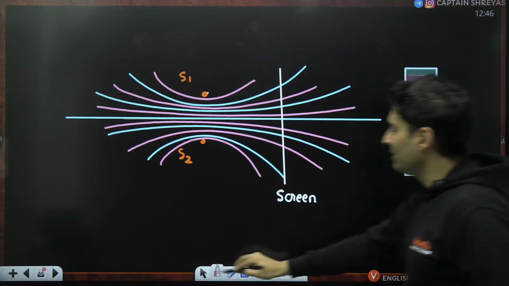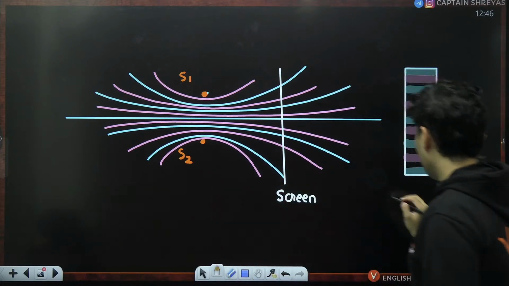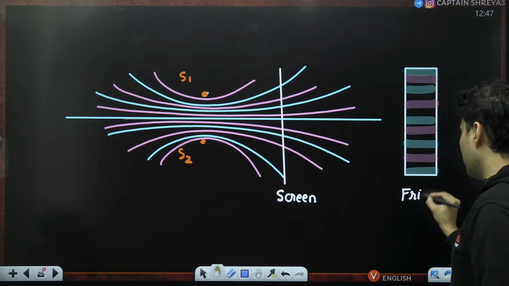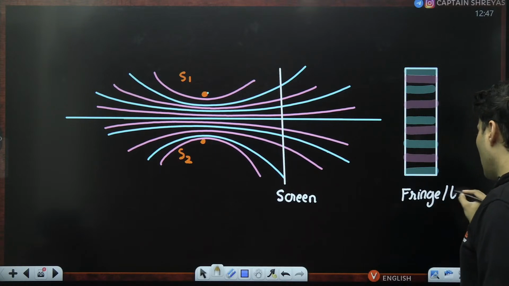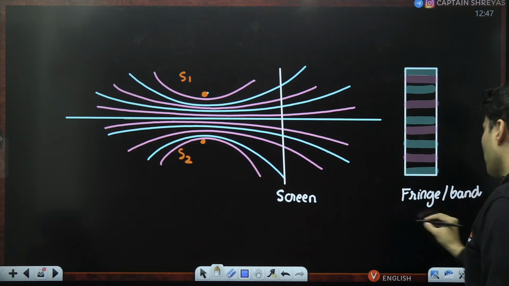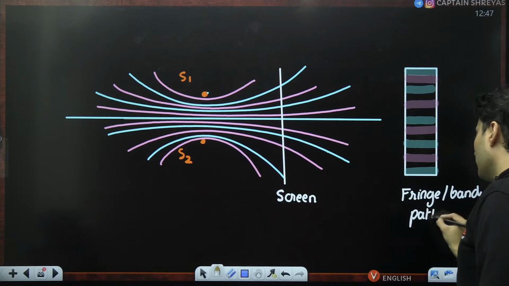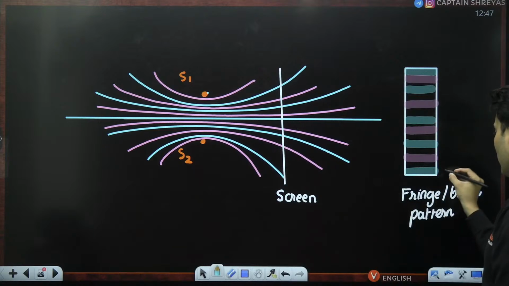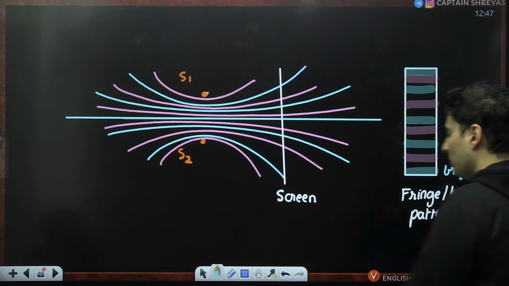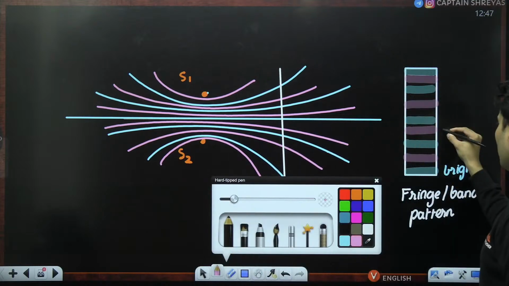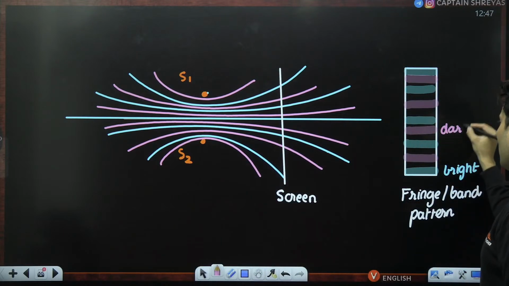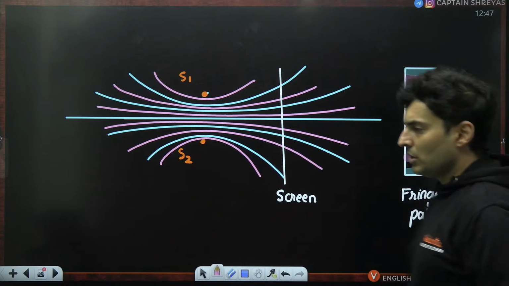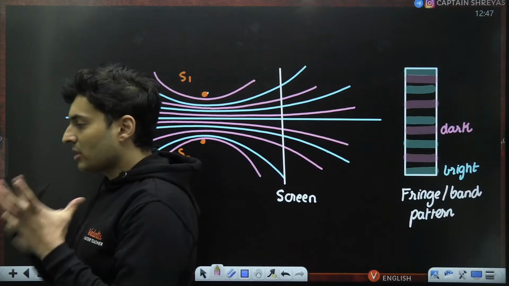So a person will see nothing but a fringe pattern, or basically a band pattern, on the screen, where one color represents the bright region, the bright band or bright fringe, and the pink one represents the dark fringe, dark band, or the destructive zone.